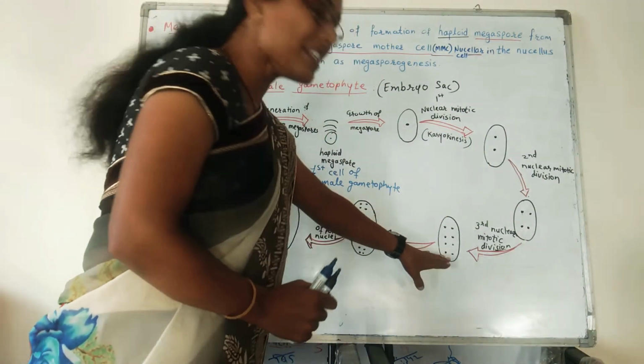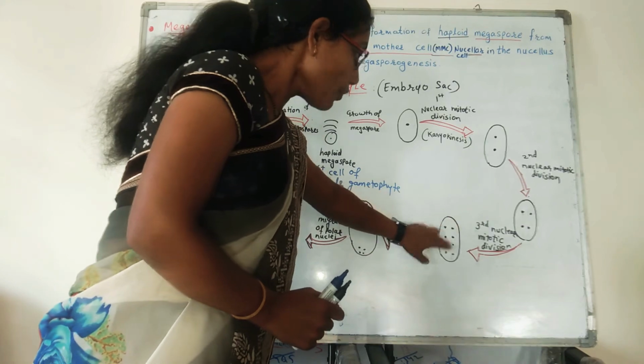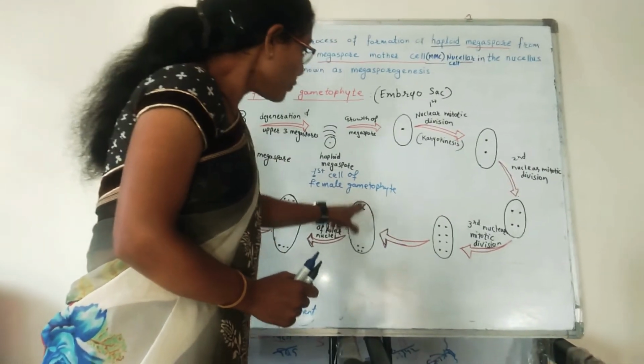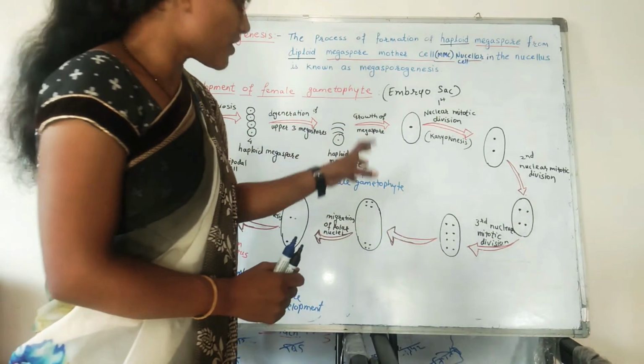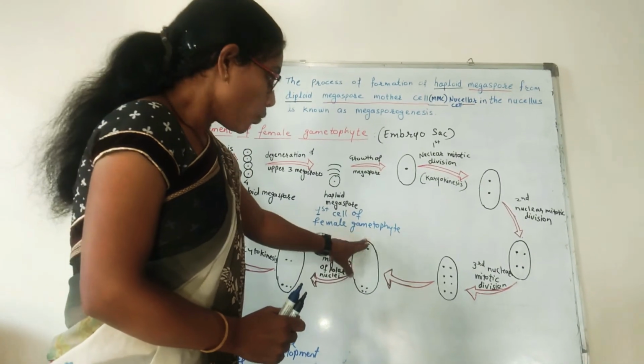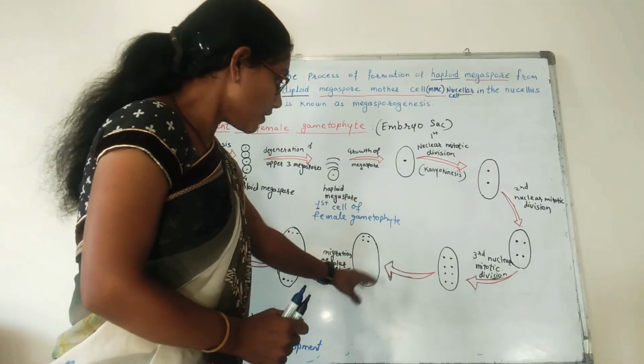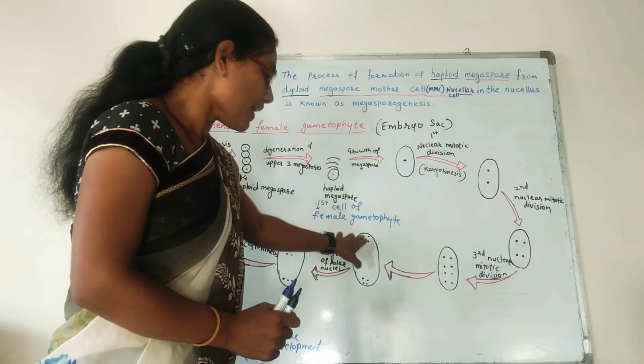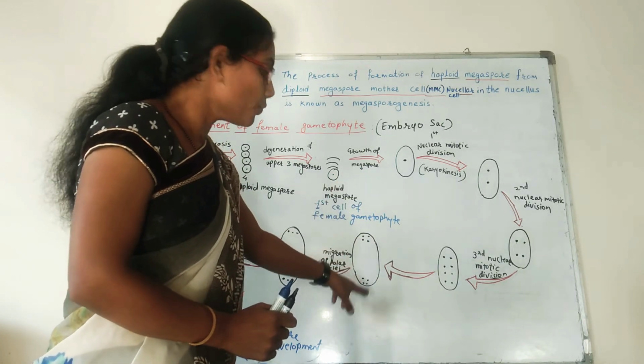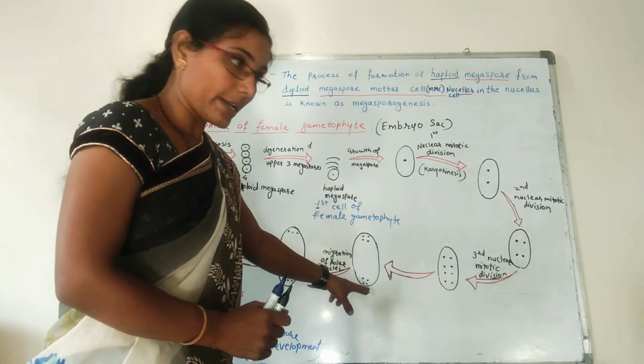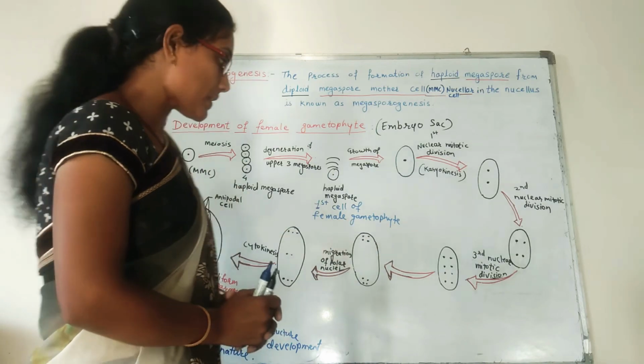And what happens later? Out of the 8 nuclei, 4 nuclei go towards the polar region. These 4 nuclei will reach the chalazal end and 4 nuclei will reach the micropylar end. These are the two polar regions.